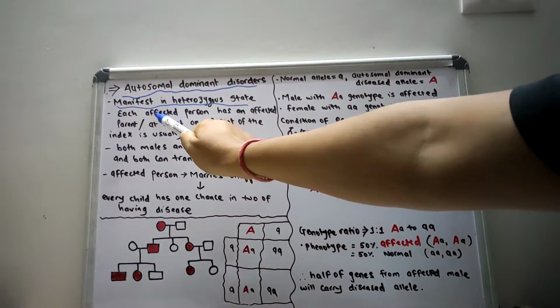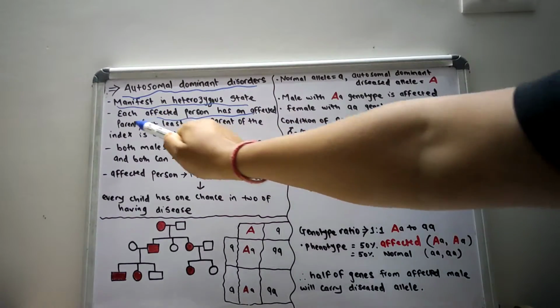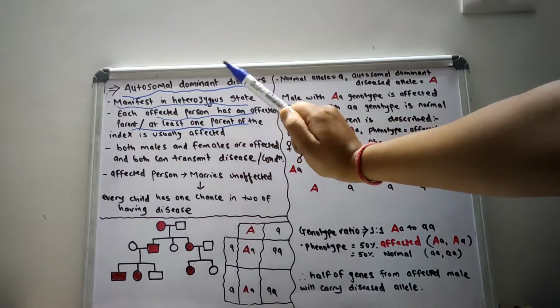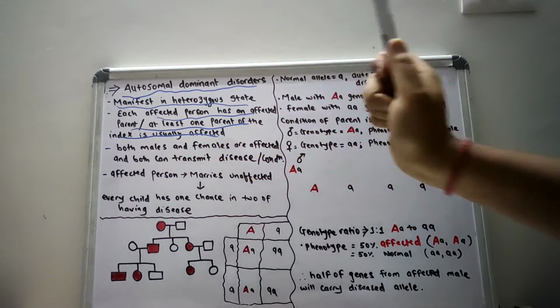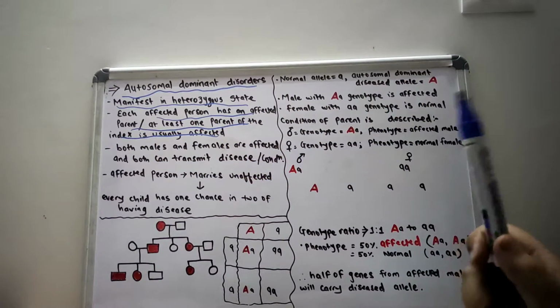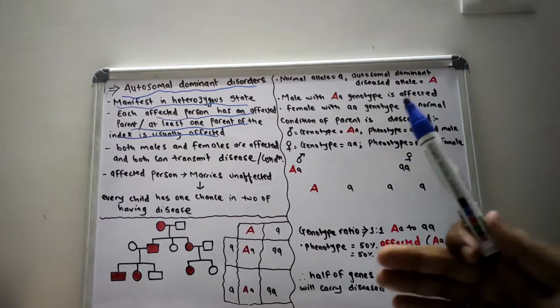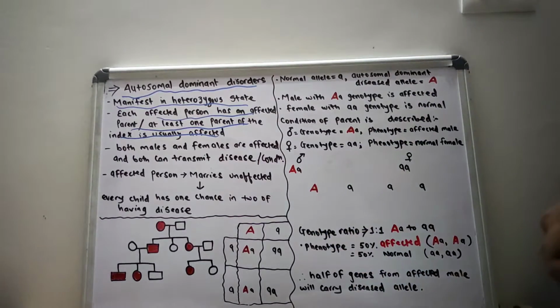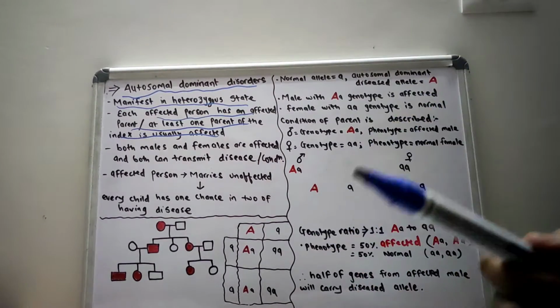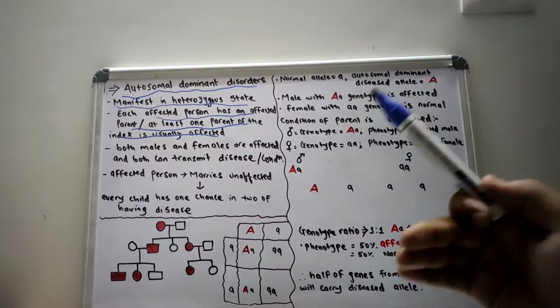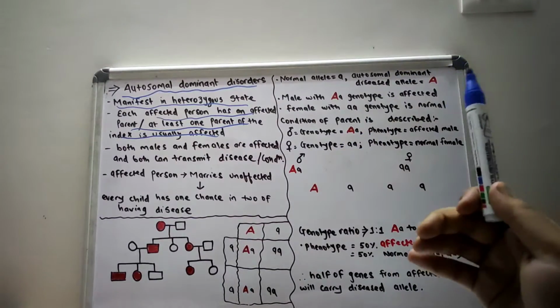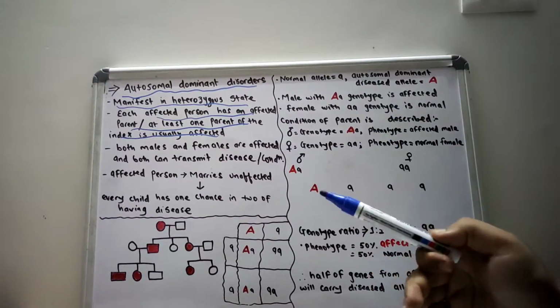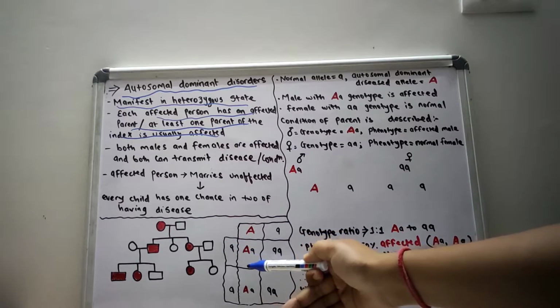Each affected person has an affected parent, and at least one parent of the index is usually affected. Later on I will discuss the pedigree chart that I have shown here.